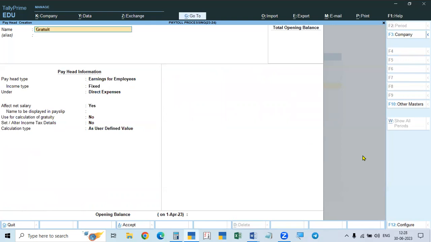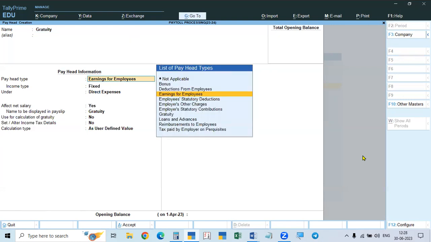Gratuity is not actually deducted from the employee. It is not paid by the employer also. It is only making provision that every employee will be eligible to get the gratuity if they work for a minimum of 5 years. So for that purpose, every year some provision will be made by the employer. If they work for 5 years or more, then we have to pay this much. That's only making a provision. If they do not work, they will not pay. If they work, they will pay, after 5 years.